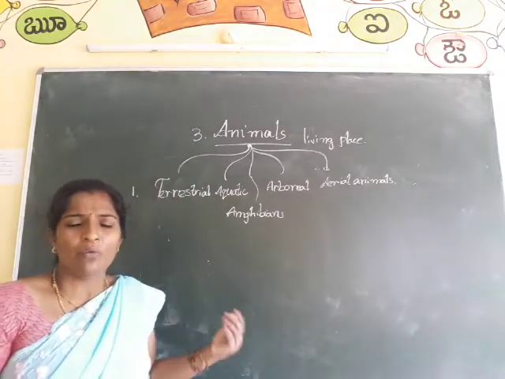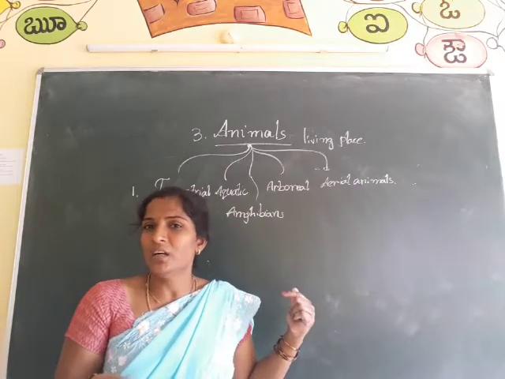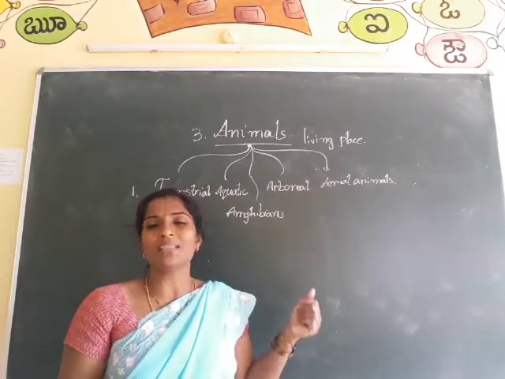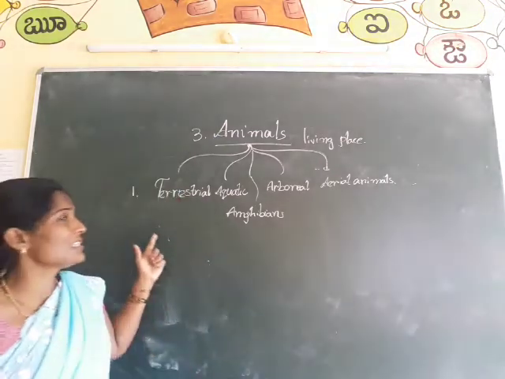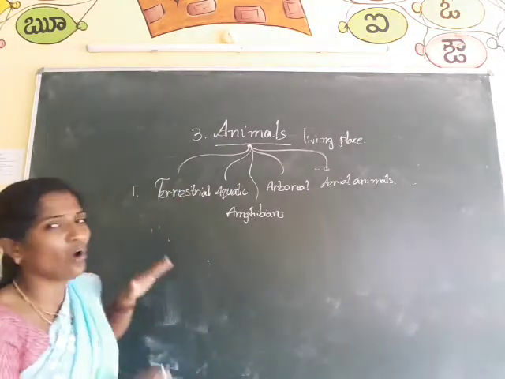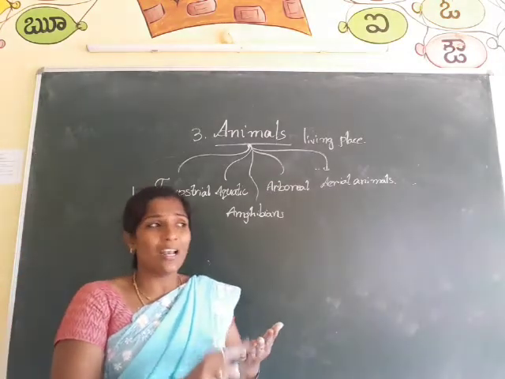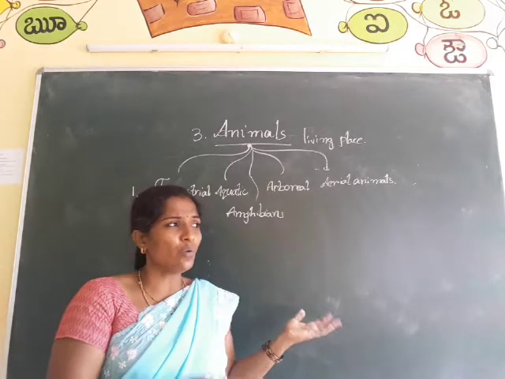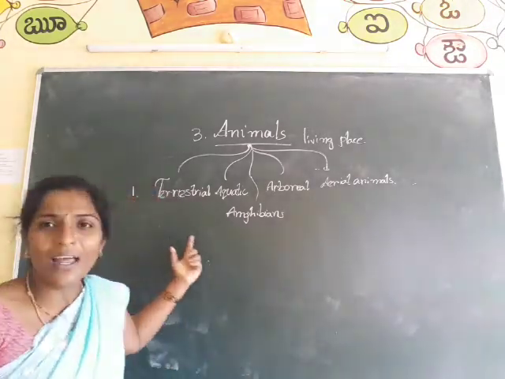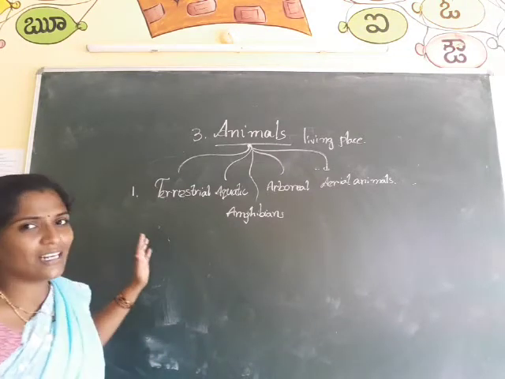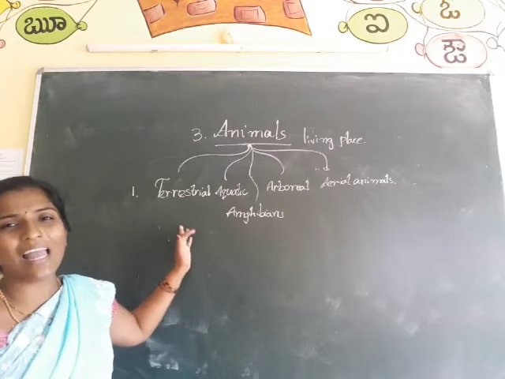Example, human beings. Where can we live? We live upon the earth only, not in water. So human beings are the best example for terrestrial animals. Terrestrial means the animals which are living on the land, not only humans but also cows, lions, tigers, everything. All the animals we see upon the earth come under terrestrial animals. Is it clear, children? The animals which live on the earth we call terrestrial animals.